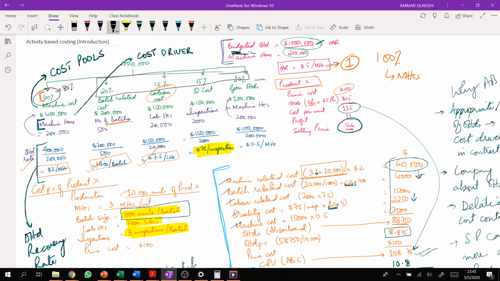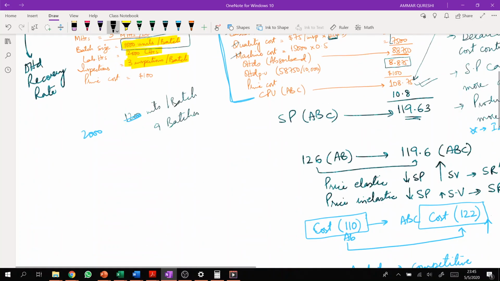You will still distribute 80% of overheads based on machine hours. So by switching to ABC, you are just changing the distribution base for 20% of overheads. 80% of overheads are still distributed in a very similar manner. So in this case, the company will not have the benefits of using ABC. ABC will not give the company the benefit which the company is actually expecting from activity based costing.